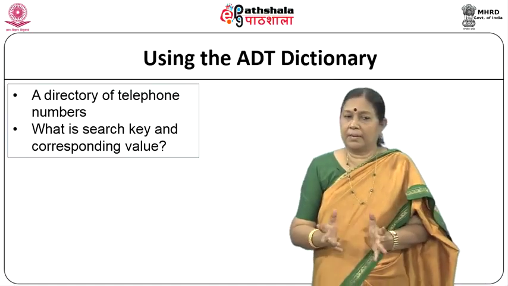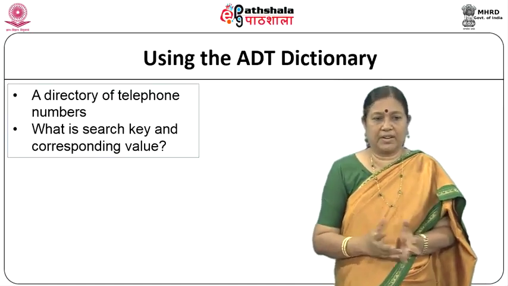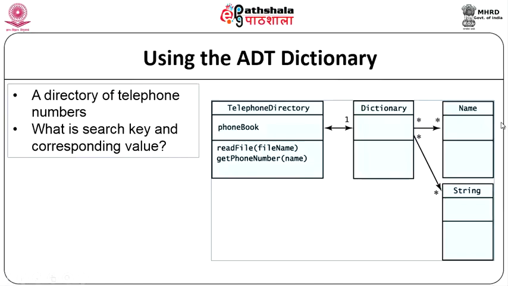A directory of telephone numbers: what is the search key and the corresponding value? That is an example. You have a telephone directory, a phone book, a dictionary, where you have a name and an associated string. It is sorted according to the name, and associated with that name you will have a key. This is one way the ADT dictionary can be defined.